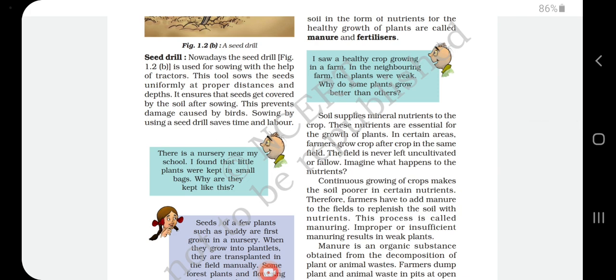Again, Bujo asks a question: I saw a healthy crop growing in a farm. In the neighboring farm, the plants were weak. Why do some plants grow better than others? It depends upon the adding of manure and fertilizer. Adding manure and fertilizer determines whether we get more yield or less yield.